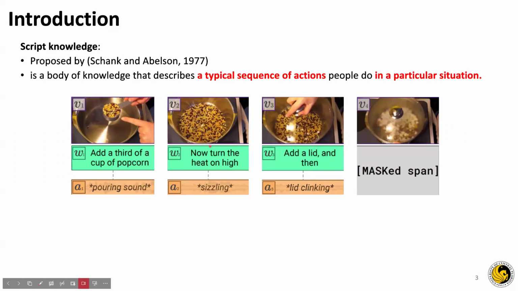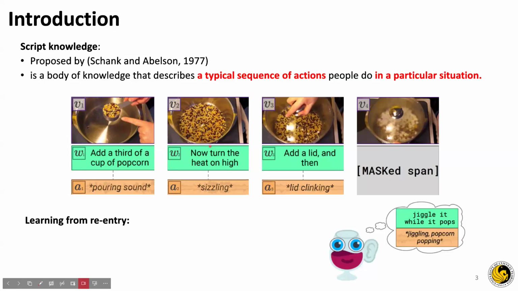Next, we will introduce a term called learning from reentry. As humans, even if we didn't see the subtitles here, and we didn't hear the sound here, we can imagine that the subtitles might say "juggled" while it pops, and the sound is popcorn popping.